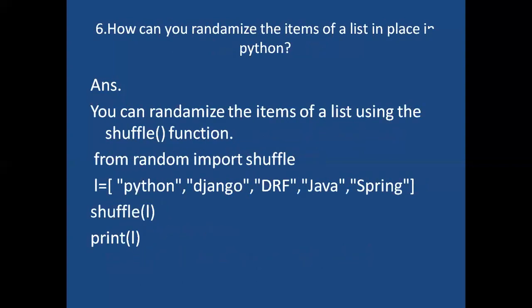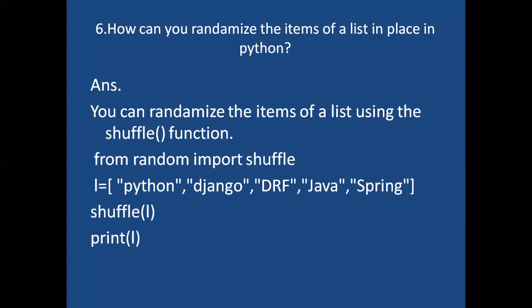Next question. How can you randomize the items of a list in place in Python? What is the meaning of this? I have a list, and inside the list I have some elements like Python, Django, DRF, Java, Spring. Now I want to shuffle all these elements randomly, in no particular order. How can we do that?